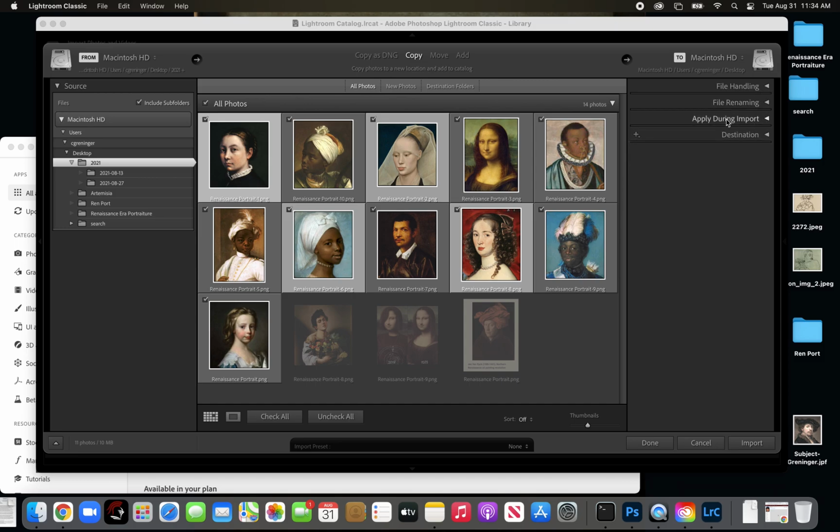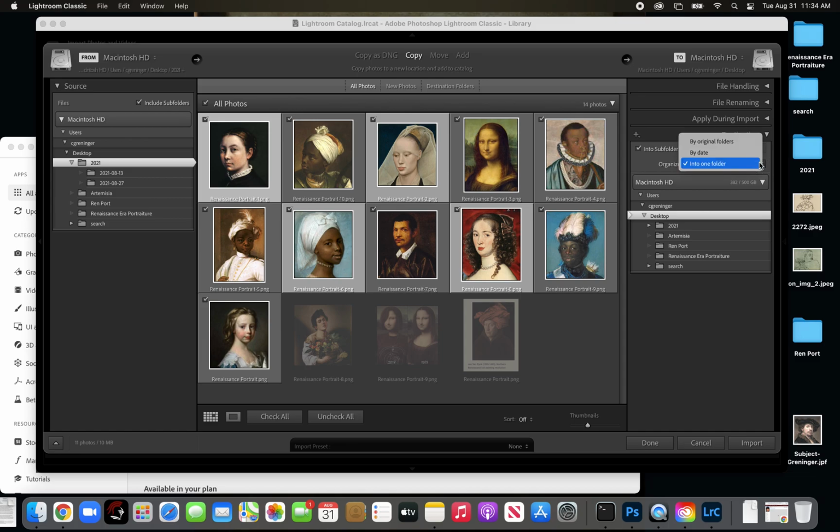Contract that. You can skip this one, apply during import, not important now, and then you need to choose where it's going to go. So destination, it's going to automatically either be put by original folders or by date.